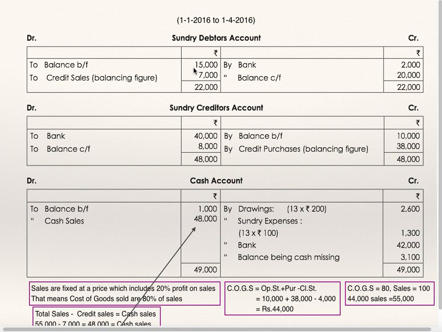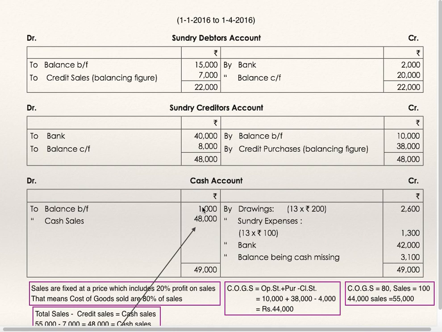Credit sales is balancing figure. Creditors account, by balance brought down, balance as on 1st Jan, to balance carried down, balance as on 1st April. To bank, just now we have seen bank account credit, payment to creditors. Credit purchases is balancing figure.